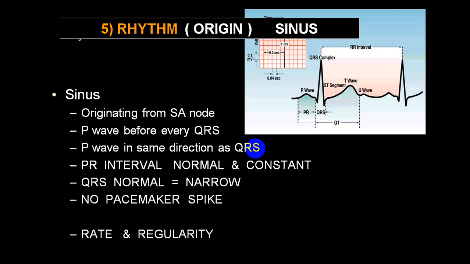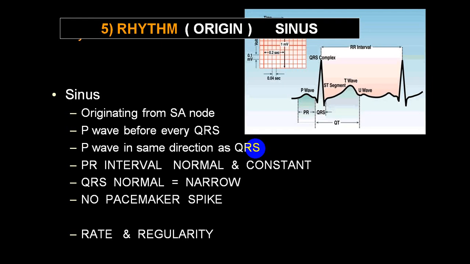PR interval is normal and constant. QRS complex is narrow, less than 0.12 second, and normal. There will be no pacemaker spike. Depending upon the rate and regularity, you can say sinus bradycardia, sinus tachycardia, sinus arrhythmia, and other types of abnormalities.